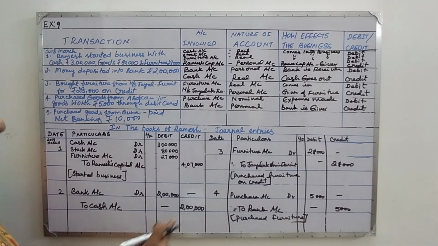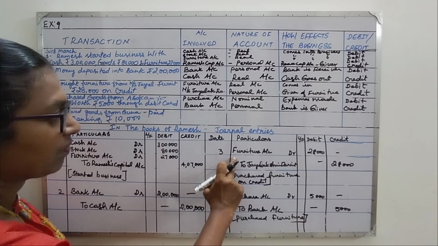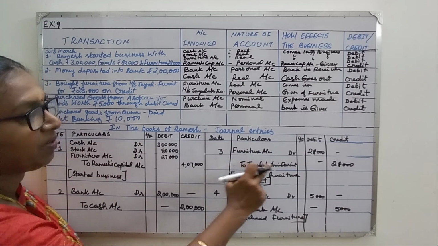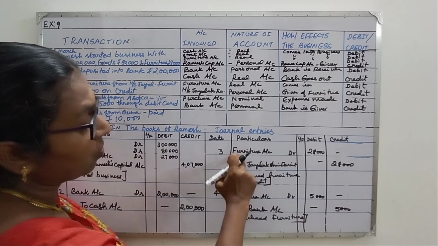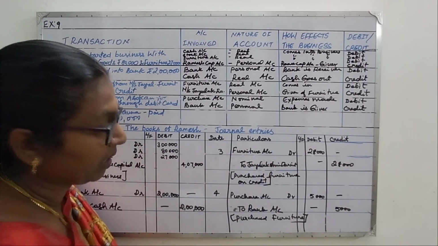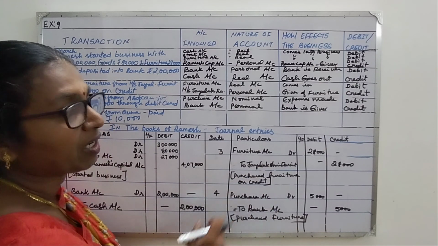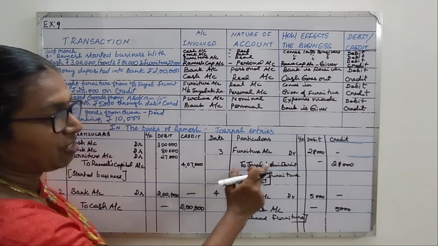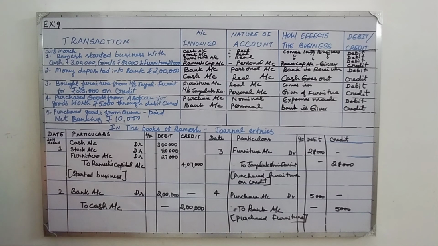Third one, purchase of an asset, that is a furniture, from Jayalakshmi Furniture Mart. So furniture debit, because it is an asset. Credit Jayalakshmi because this is not a cash transaction, this is a credit transaction.